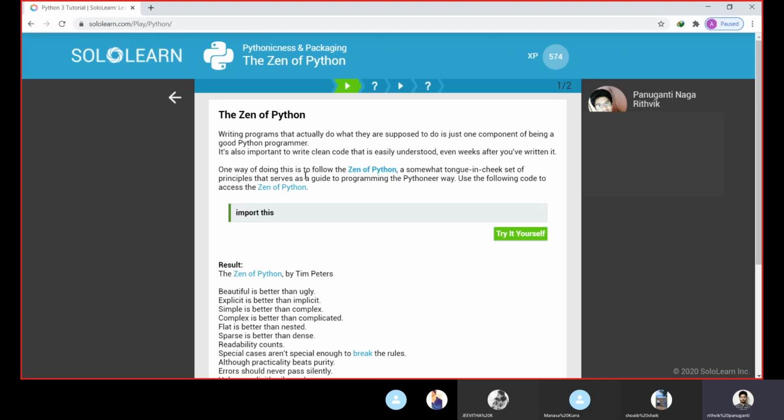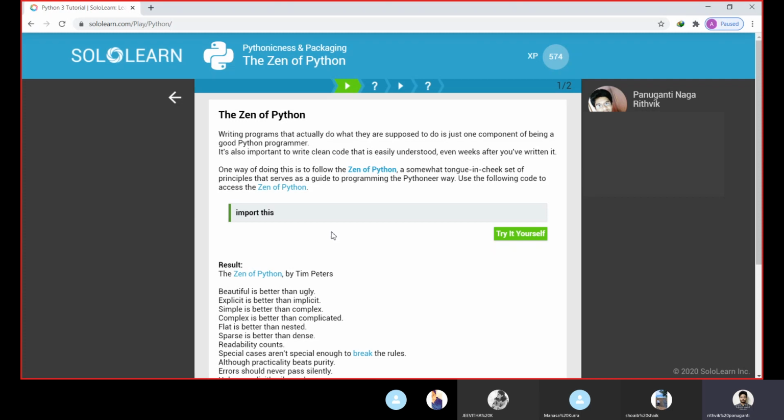One way of doing this is to follow the Zen of Python. It is a set of principles that serves as a guide to programming the Pythonic way. It is nothing but guiding principles. The Zen of Python was developed by a software developer, Tim Peters.